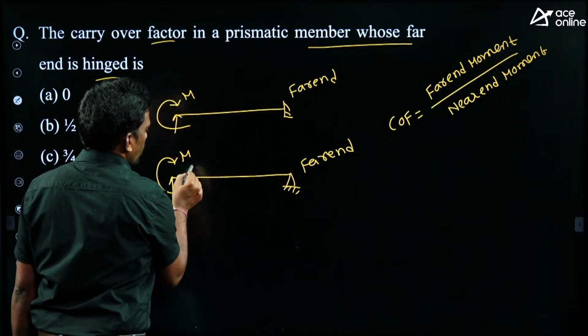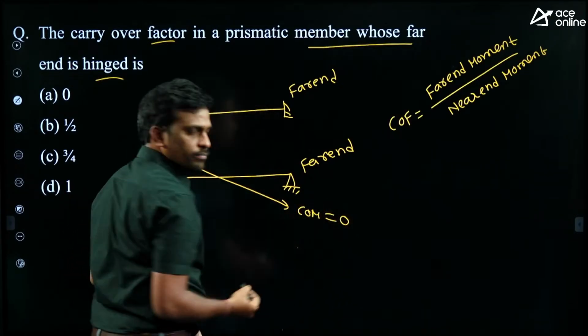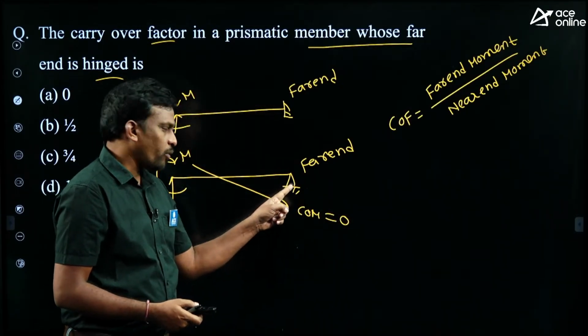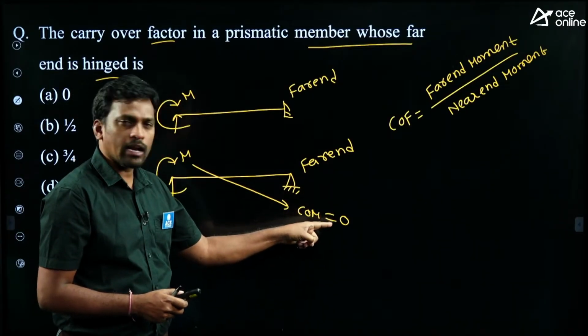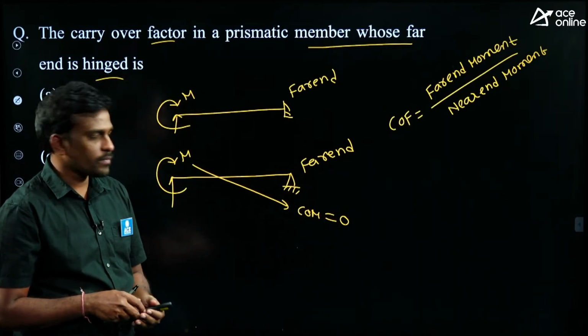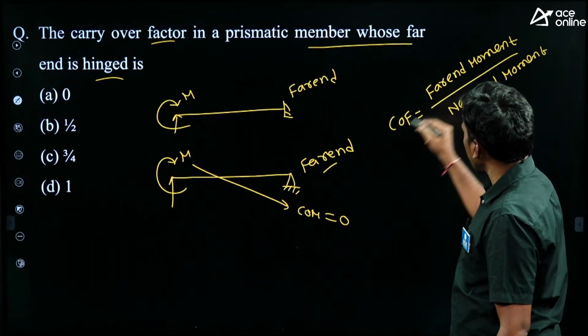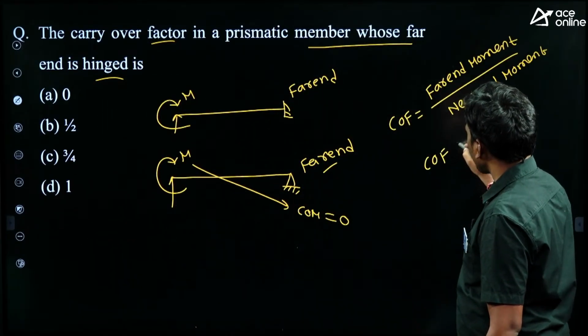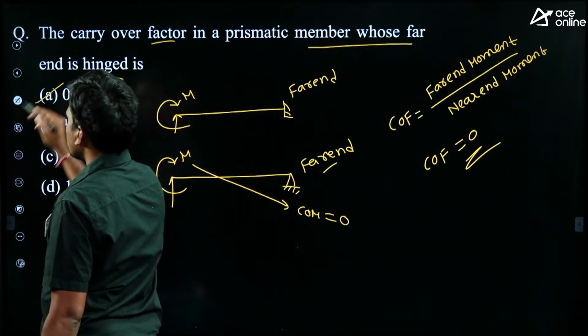If far end is hinged support, what is the carrier moment? It is 0, because hinged support cannot resist a moment. The moment at the hinged support is always 0 only. Far end moment is 0, then the carrier factor is 0 only. Then option A is correct.